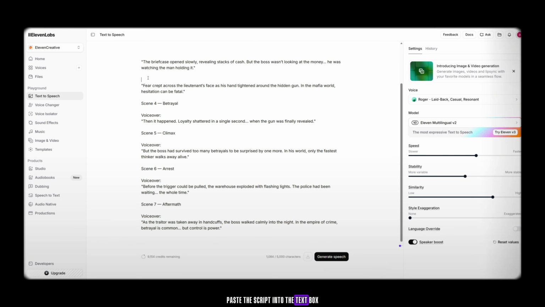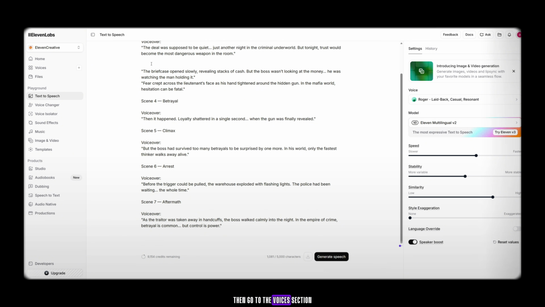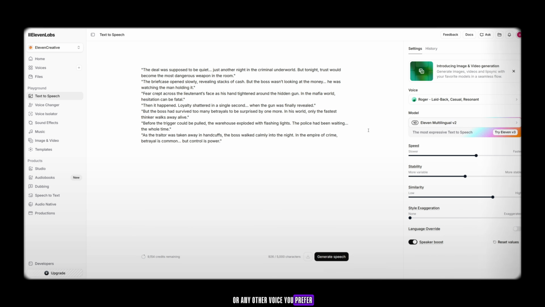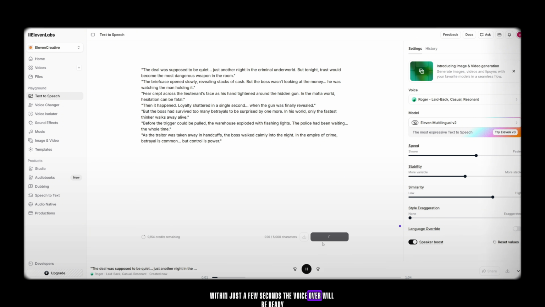Paste the script into the text box. Then go to the Voices section. Choose any voice like Roger, or any other voice you prefer. After that, click Generate. Within just a few seconds, the voiceover will be ready.